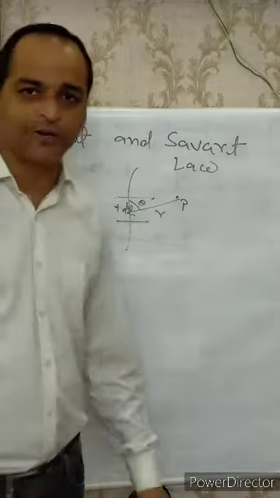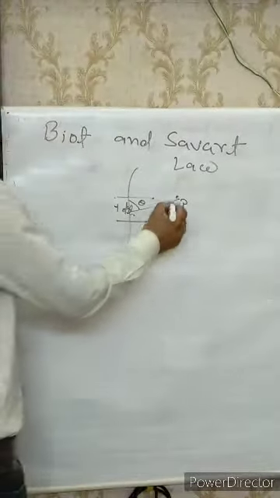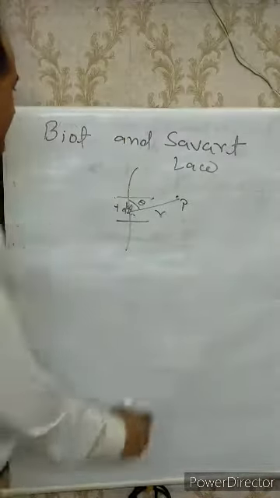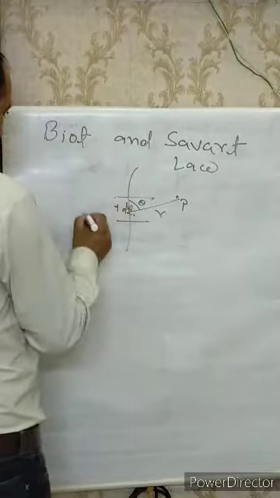According to Biot and Savart, the magnetic field at point P due to the small element dl is dB.